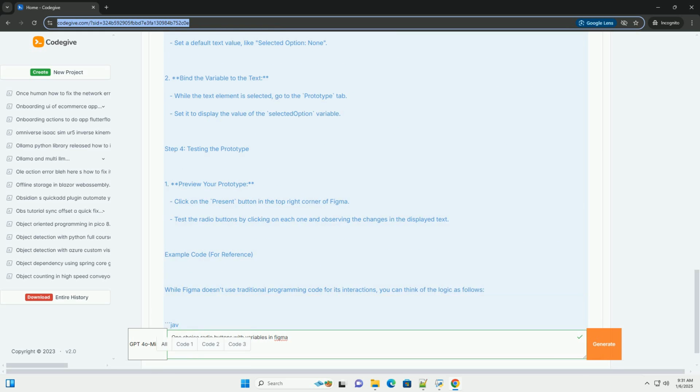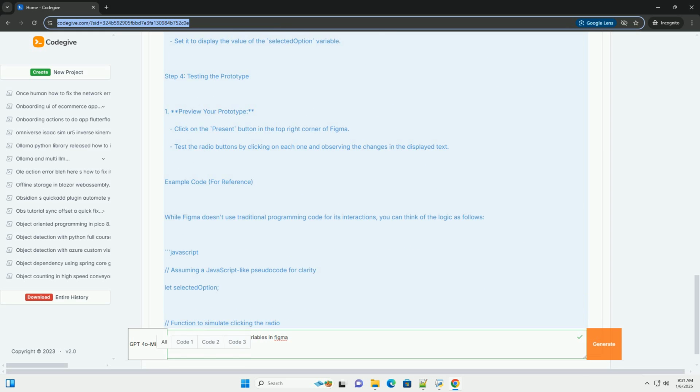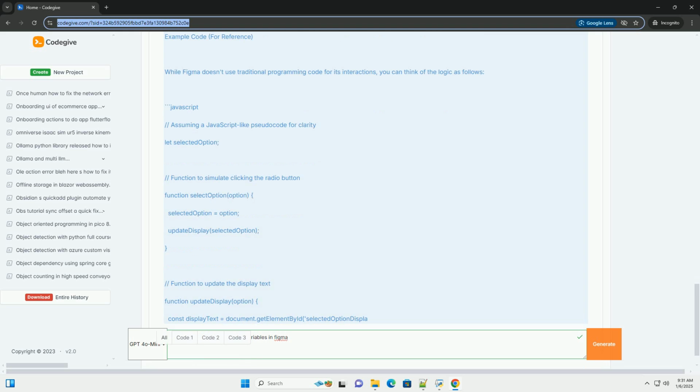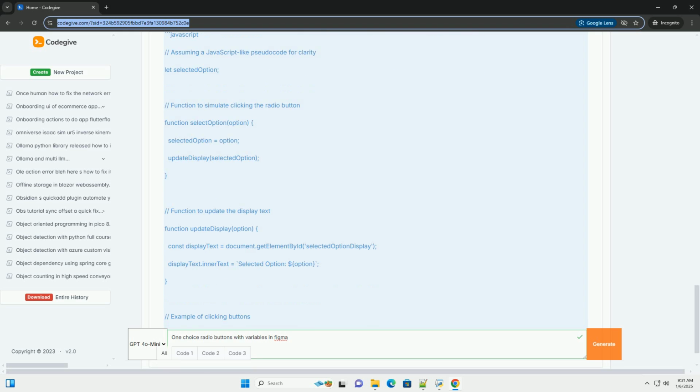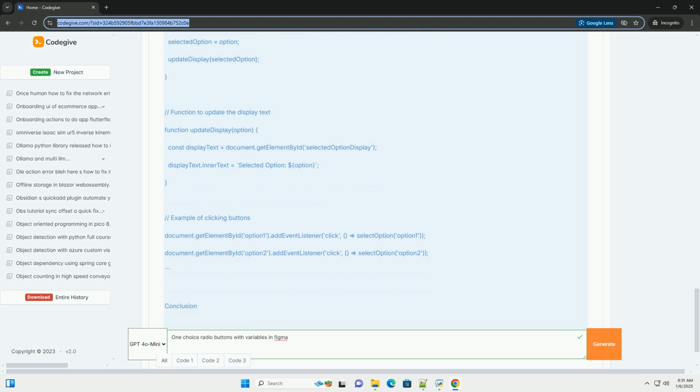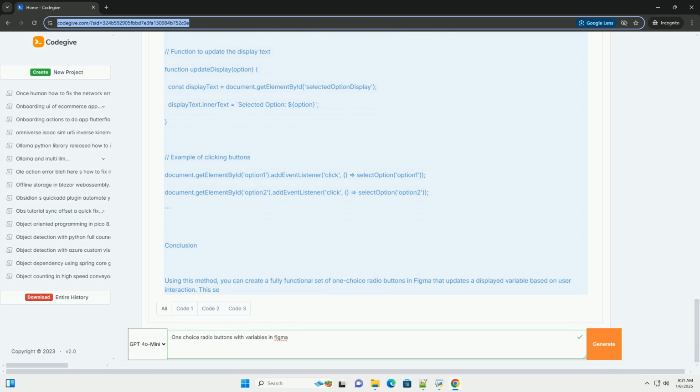2. Create the selected state. Duplicate the circle you just created: select the circle and press Ctrl+D, or Cmd+D on Mac. Change the fill color of the duplicate circle to your desired selection color, for example blue. Create a smaller circle inside the first circle to represent the selected state. Use the same method as above, but make it smaller.